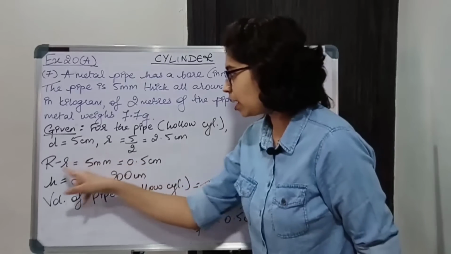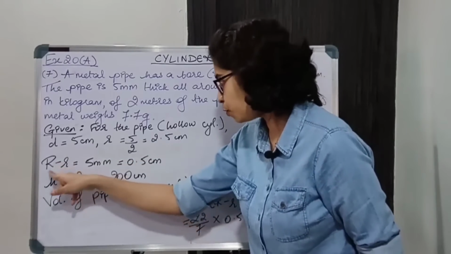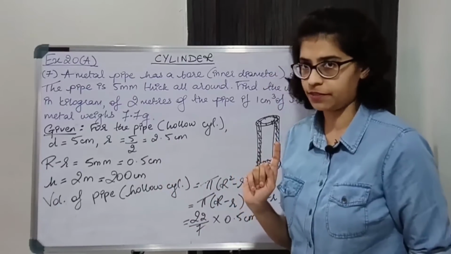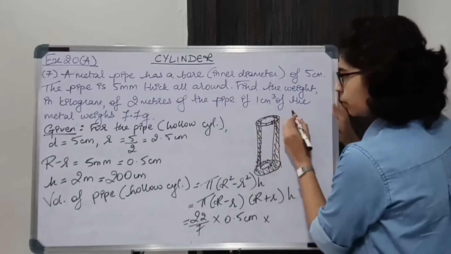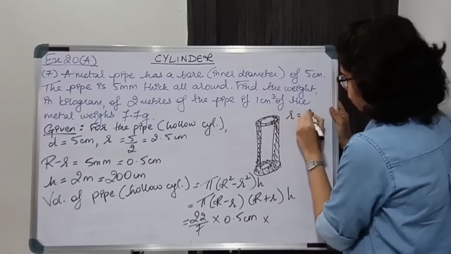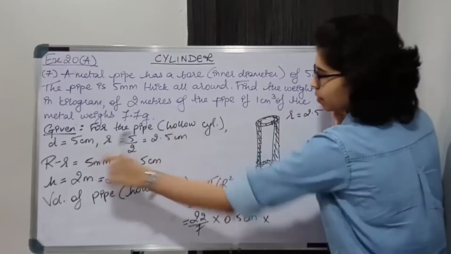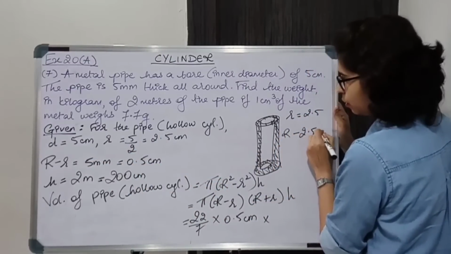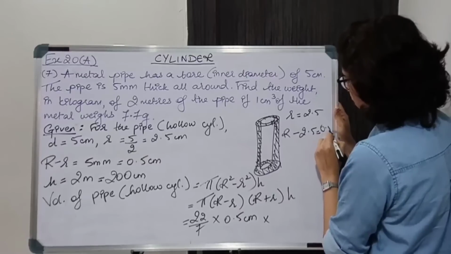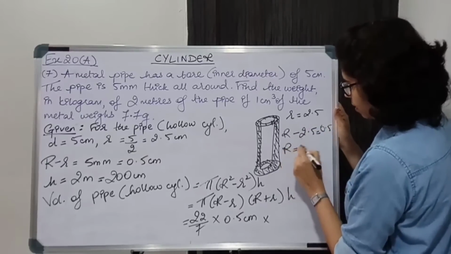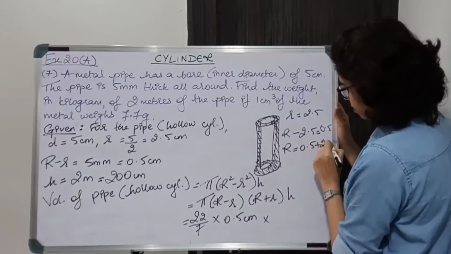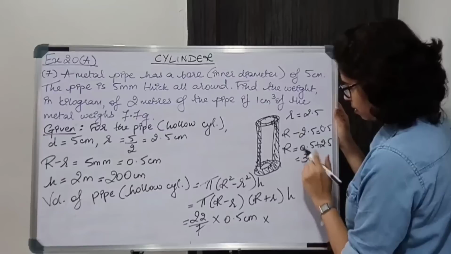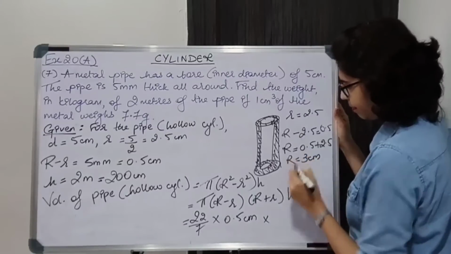Now we have small r and we have R minus r, so what will be capital R? It is 2.5 plus 0.5. I'll show you how. Small r is 2.5, substitute that over here. R minus 2.5 is equal to 0.5. I'll shift this, so R is 0.5 plus 2.5, so it is 3 centimeter.